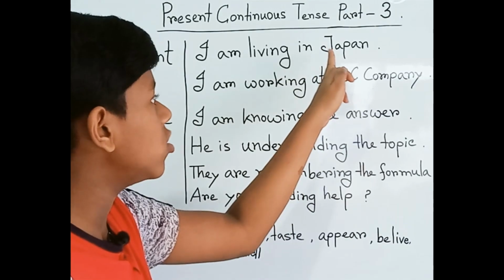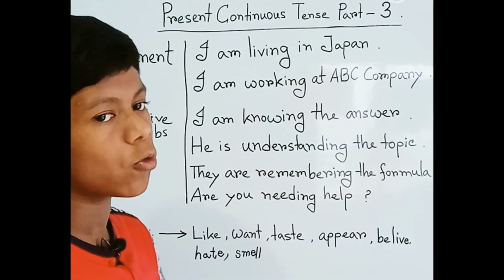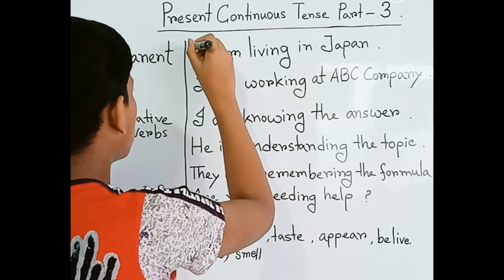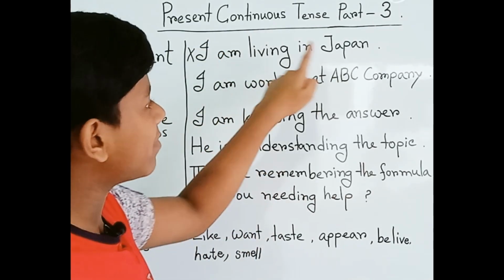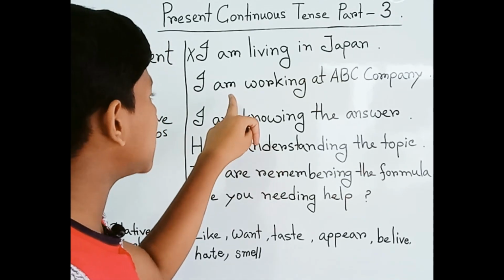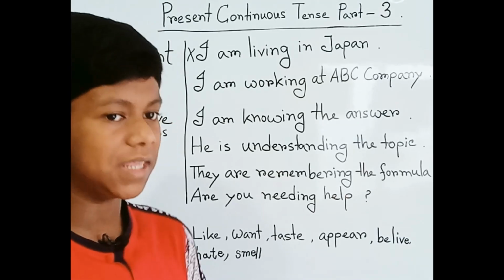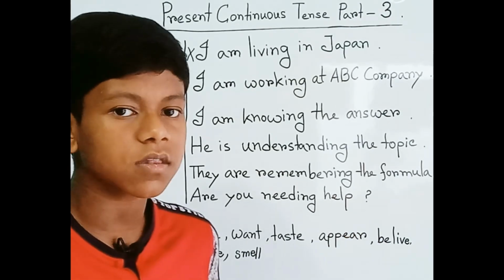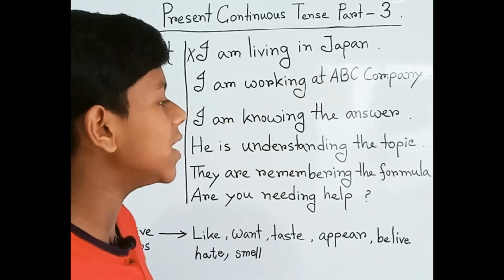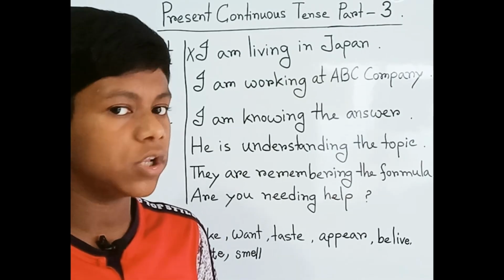So in this situation, we can't use the present continuous tense. I hope you have already understood. We know this sentence is wrong: "I'm living in Japan" is definitely wrong. And then we are looking at "I'm working at ABC company." Yes, but if you say you have just started from now on, then it will be correct. But if you are working there permanently, in that situation it will be wrong.